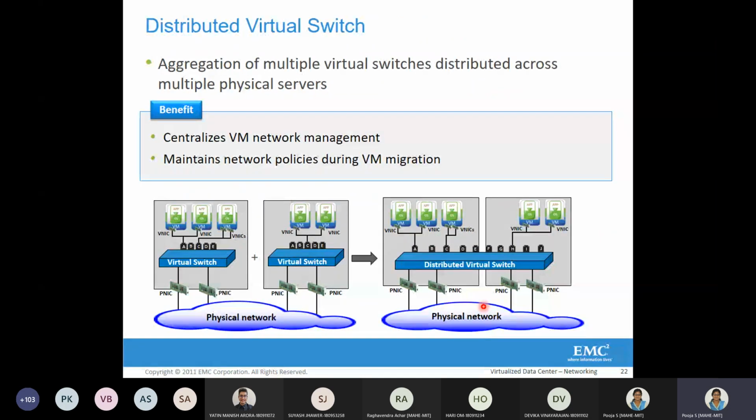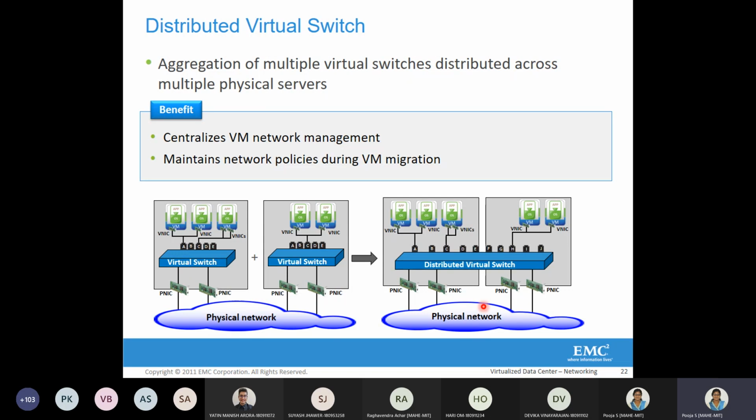Moving ahead, we have two different types of virtual switches: standard virtual switch and distributed virtual switch. The standard virtual switch is out of the topic here, so we only have the distributed virtual switch to be discussed. From the figure itself, we can see that there may be a need to combine two different physical servers, so that both physical servers' network resources can be shared by the VMs which are hosted in those individual physical servers.